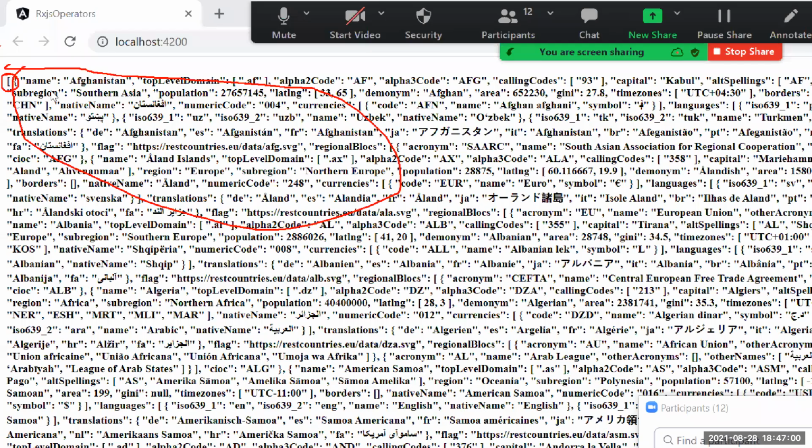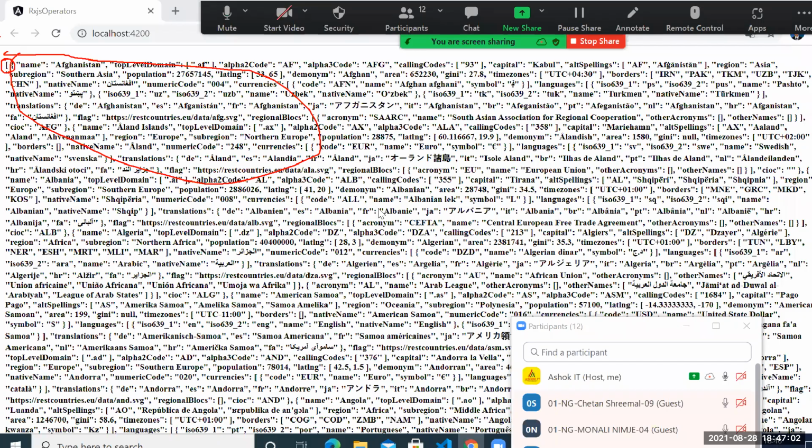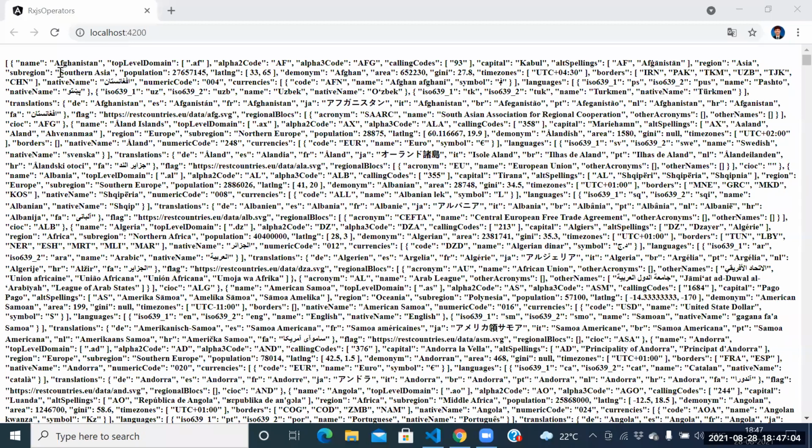But Bharat, I don't need this much of nonsense. I need only name and flag, and next one is the region also, and the population also. I need only four to five keys, sir.